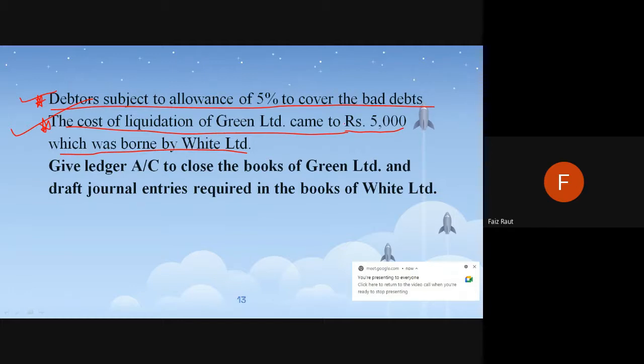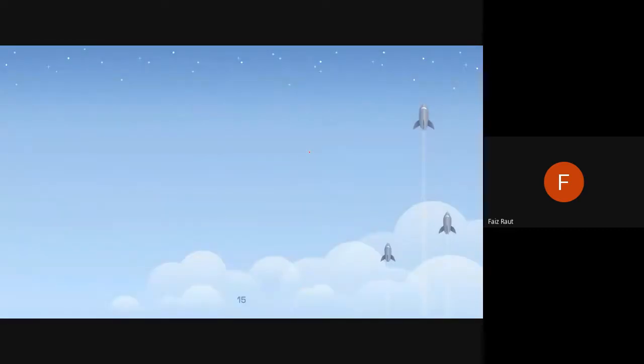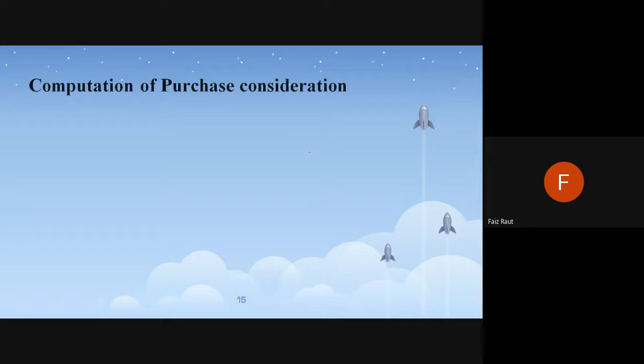Okay, so this is there. Any doubts in this? I'll move on to the solution. Again, remember, in the solution the first thing will always be purchase consideration. So now pay attention. Even if you're writing it down, just pay attention.